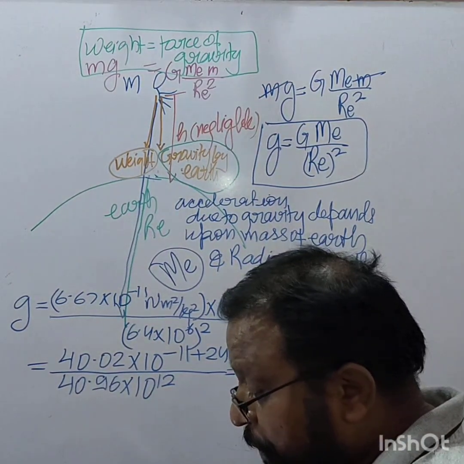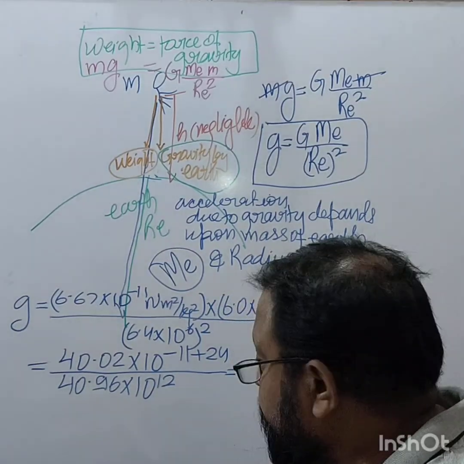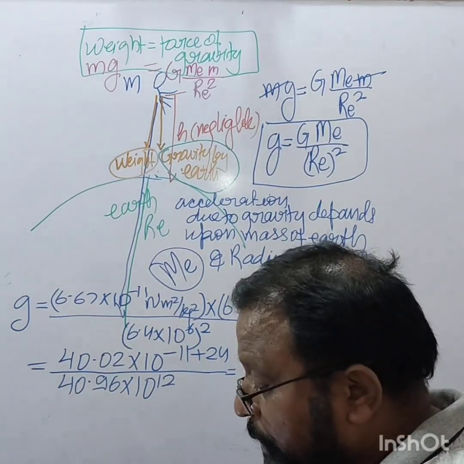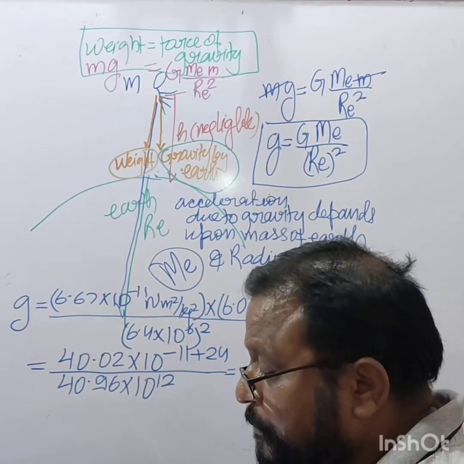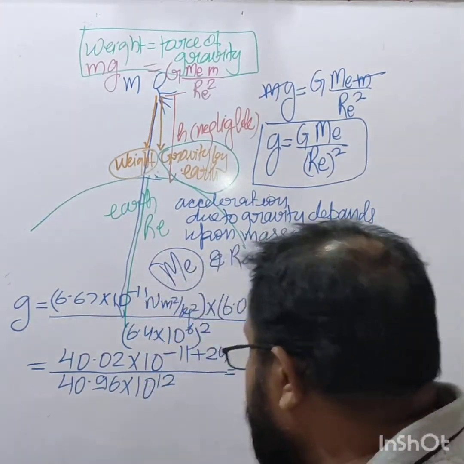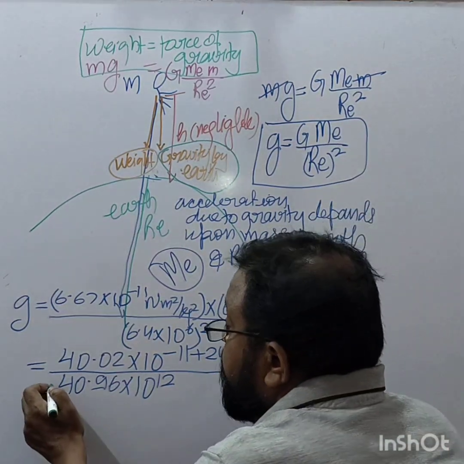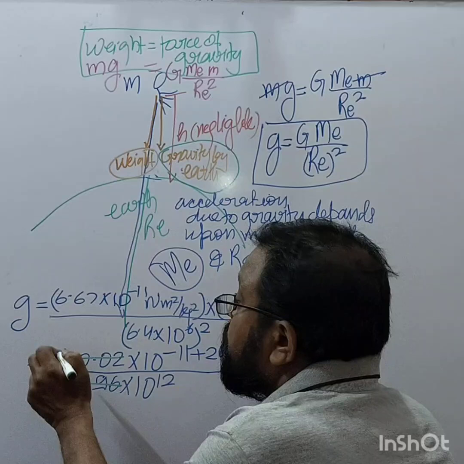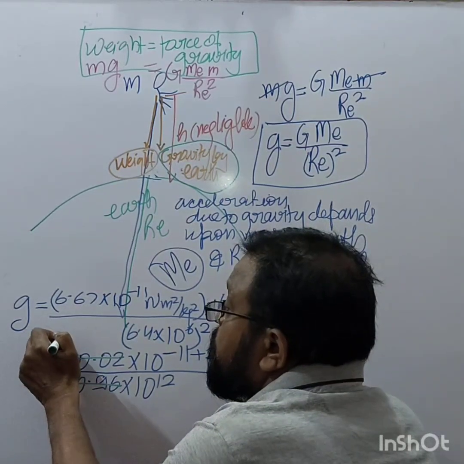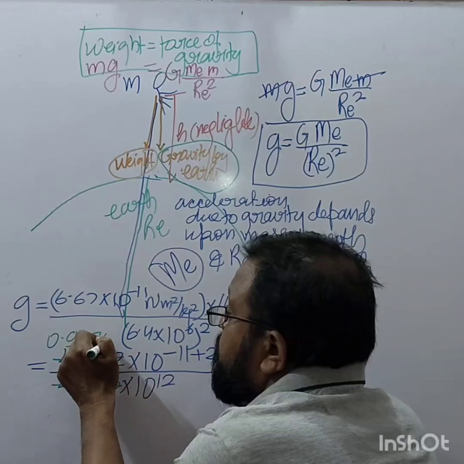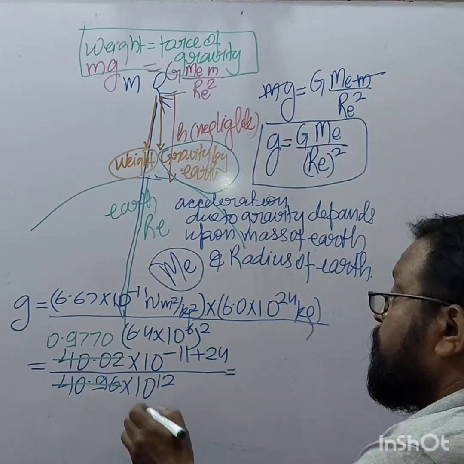We have 40.02 divided by 40.96, right? When you divide this, you will get around 0.9770, so on, right?